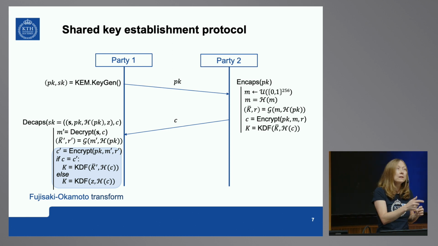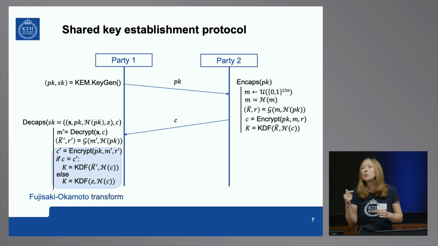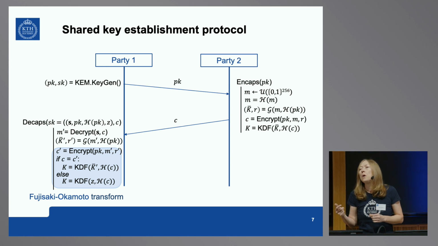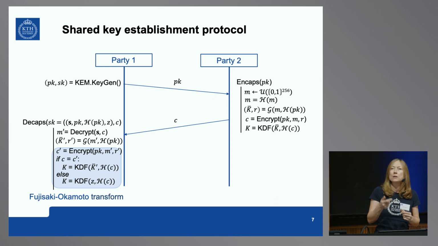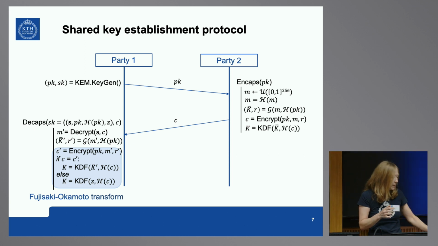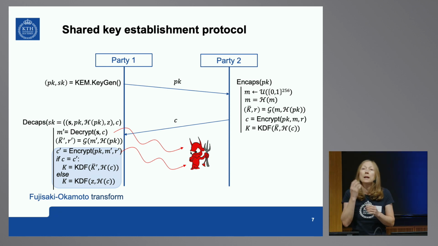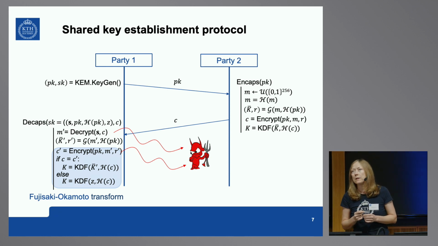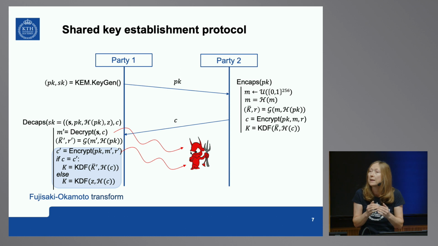However, they rerun encryption, they do re-encryption, and this is called the Fujisaki-Okamoto transform, in order to assure that this algorithm is resistant to chosen ciphertext attacks. This is on the cryptographic level assured. However, with side channel analysis, you can get around this and still do a chosen ciphertext attack, because we don't care whether the algorithm continues and whether the transform passes.